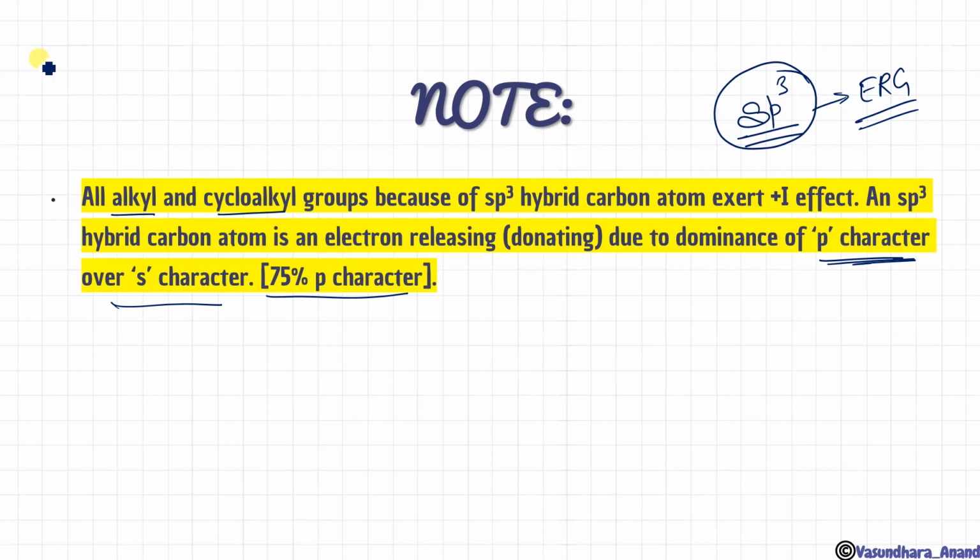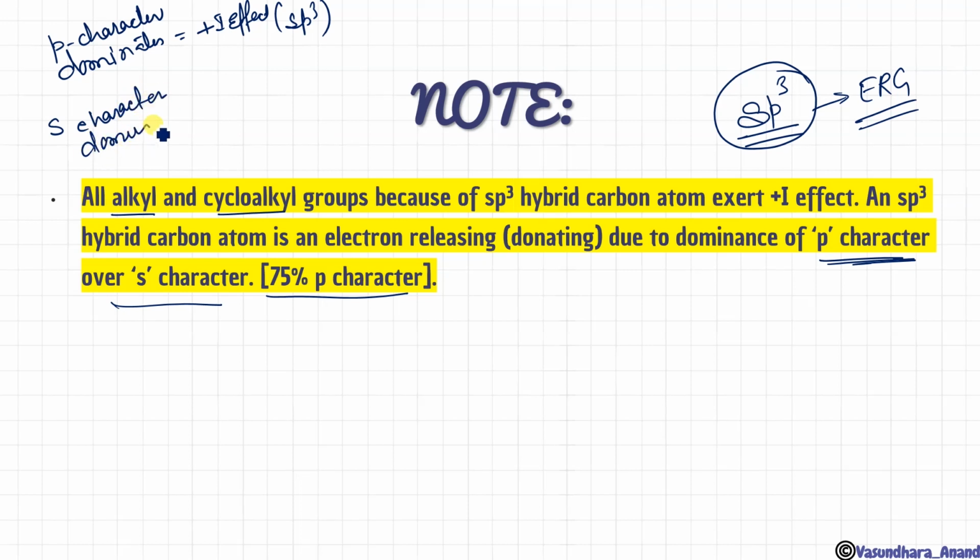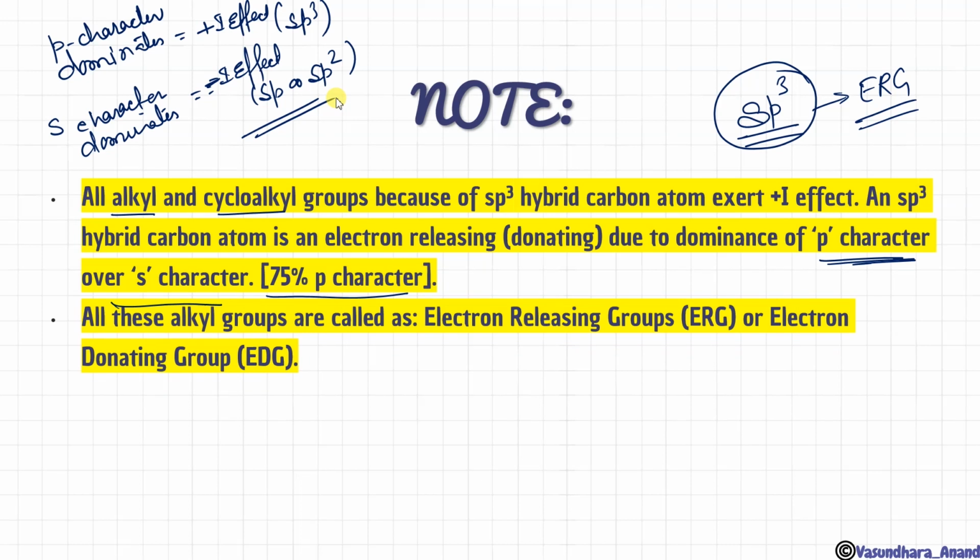If p character dominates, plus I effect, meaning sp3 hybridized. And if s character dominates, that is minus I effect, and this will be sp or sp2 hybridized. Clear, children? All these alkyl groups are called electron releasing groups or electron donating groups.